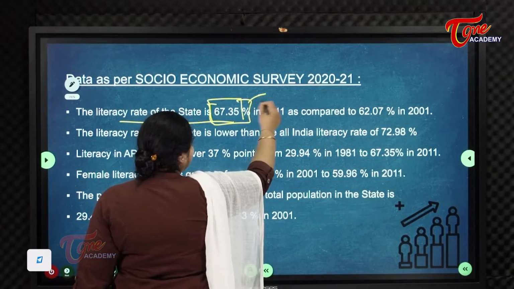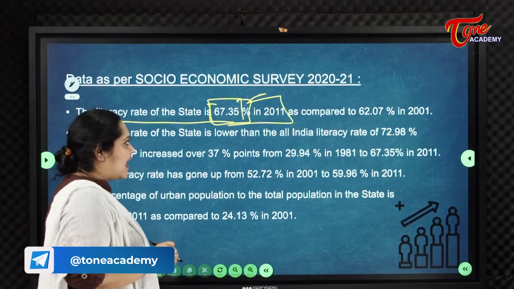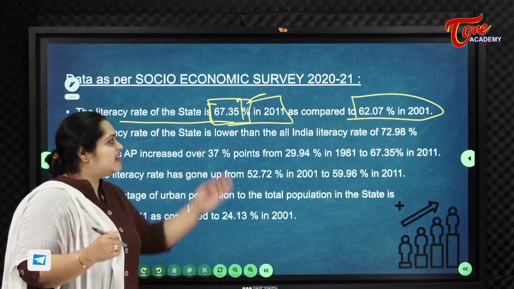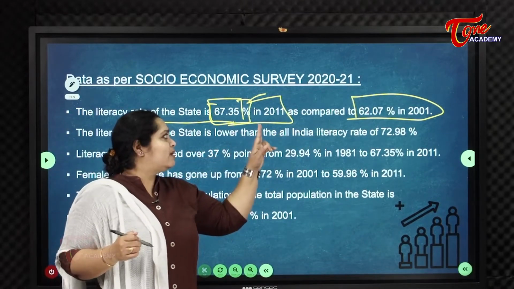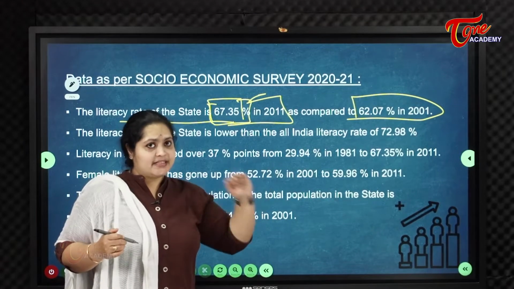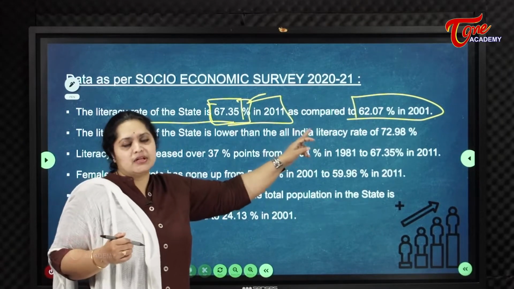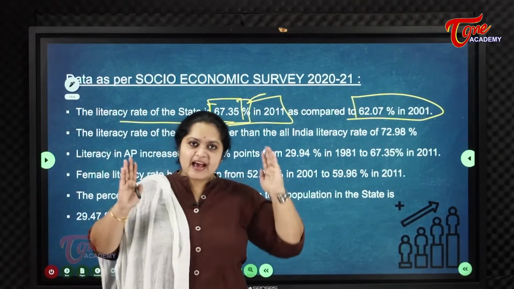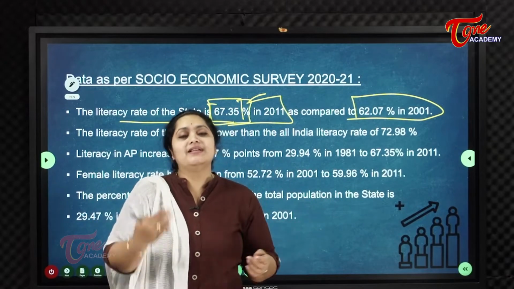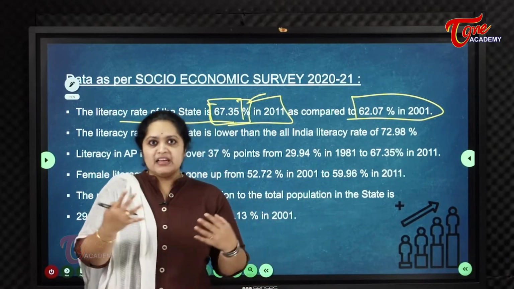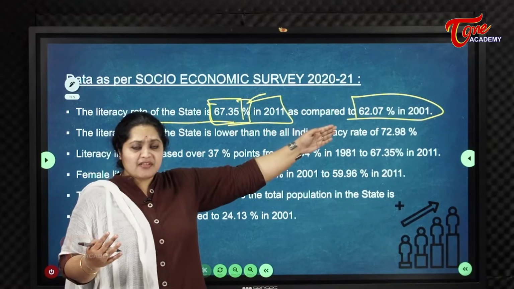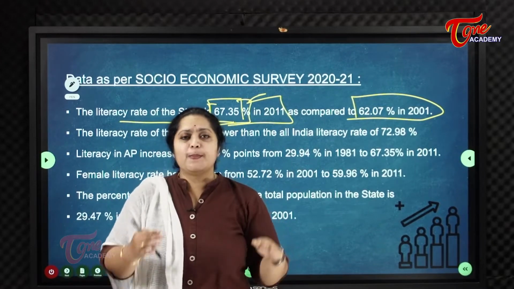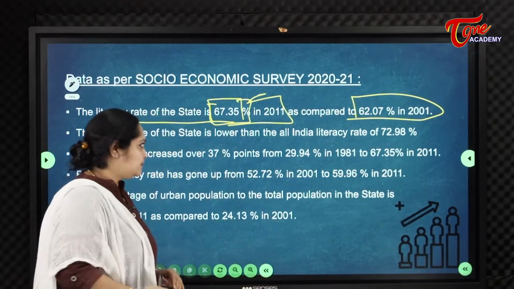67.35% in 2011 as compared to 62.07%. Means from 2001 to 2011 there is an increase in the literacy rate by approximately 5%. But Andhra Pradesh has the lowest literacy when compared to all the South Indian states. We are lacking in the literacy rate, but when you take the national average, we are doing a bit better, but comparatively, other South Indian states, we are a bit lacking in literacy.